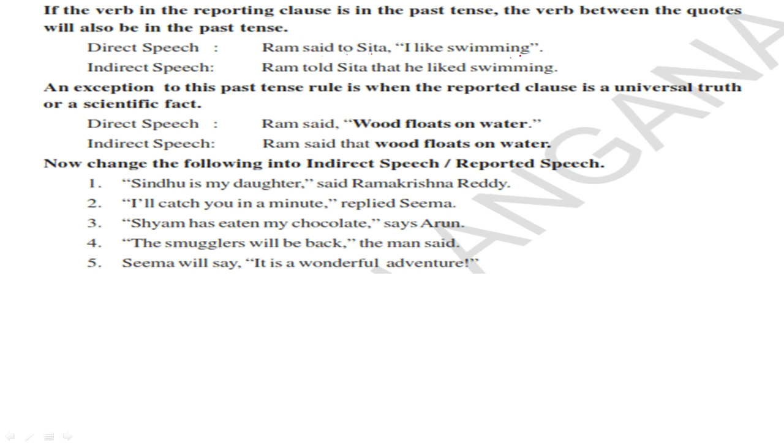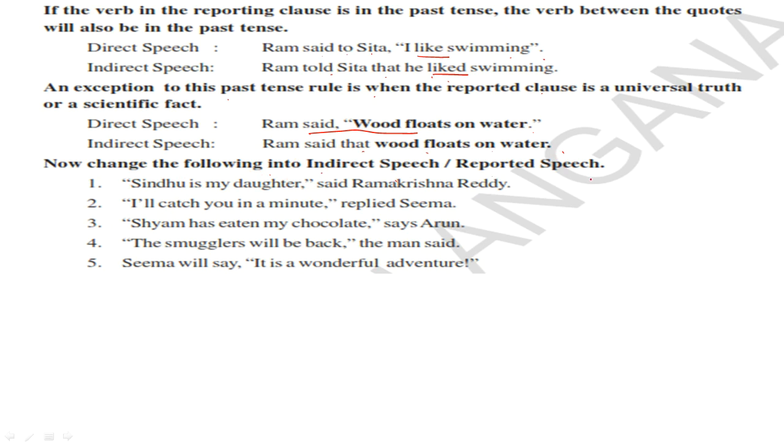See here, Ram said to Sita, "I like swimming." Ram told Sita that he liked swimming. So the tense of the verb has changed. An exception to this past tense rule is when the reported clause is a universal truth or scientific fact. If it is a universal truth, then we need not change the tense of the verb. See here, Ram said, "Wood floats on water." Ram said, "Sun rises in the east." So these are not going to change. You can directly write as it is. Ram said that wood floats on water.